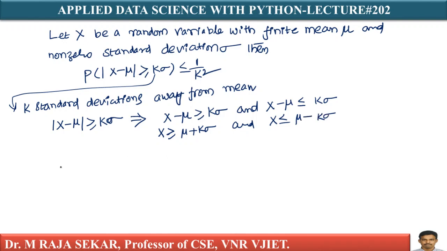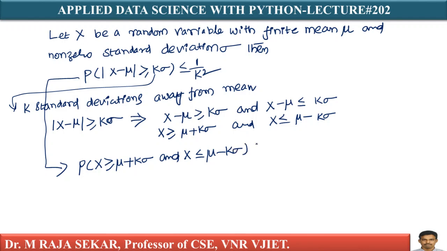It is simple mathematics. Therefore, I can write P of x greater than or equal to mu plus k sigma, or x less than or equal to mu minus k sigma, is less than or equal to 1 by k square.